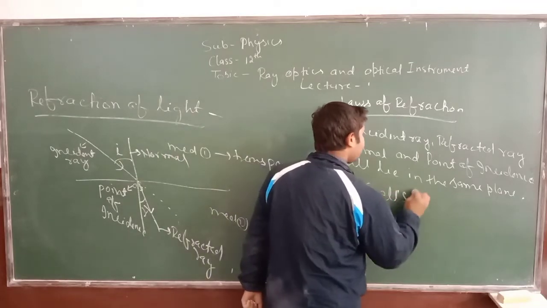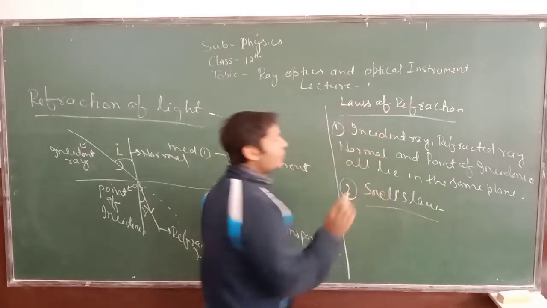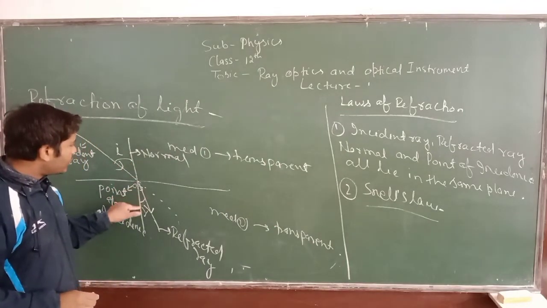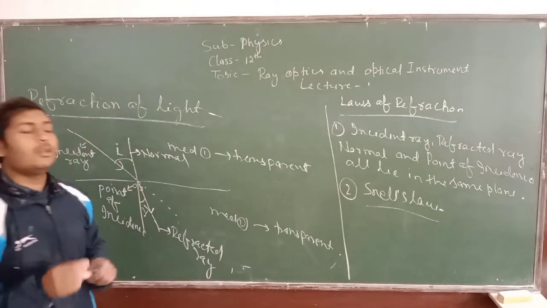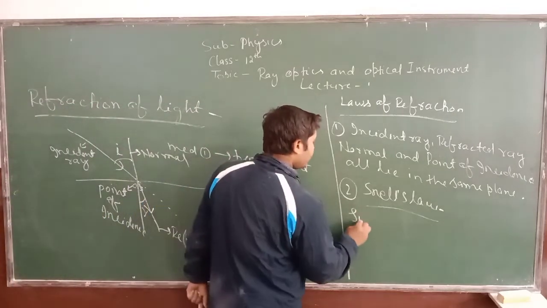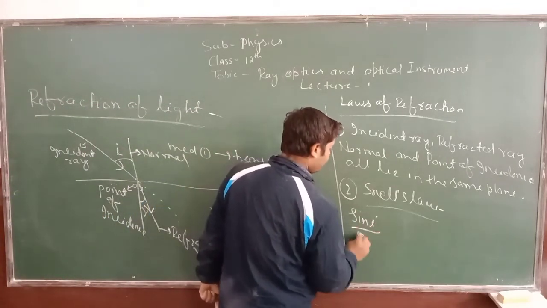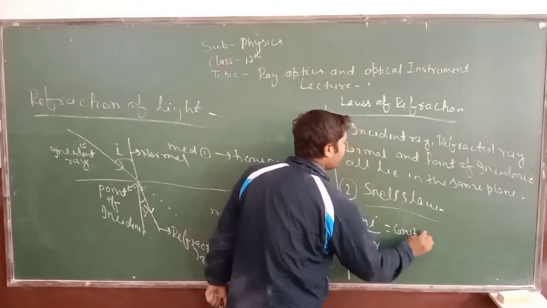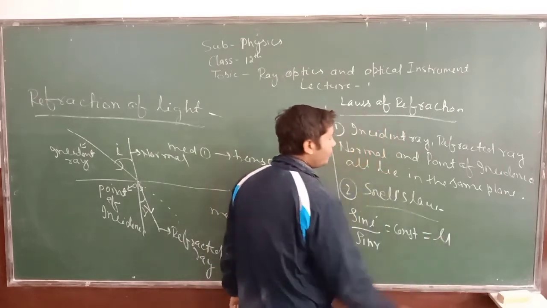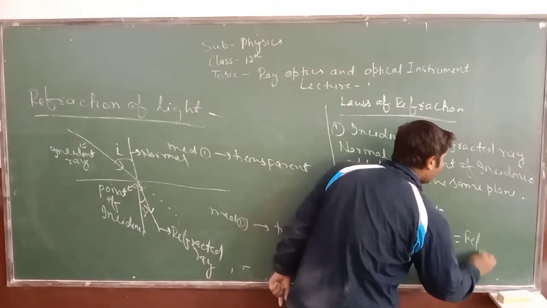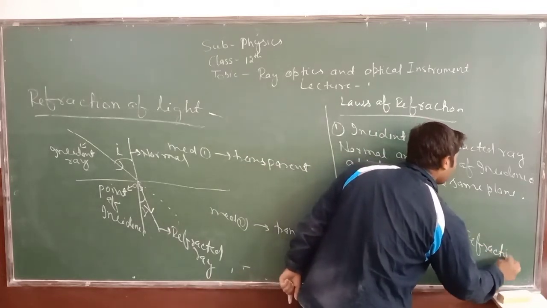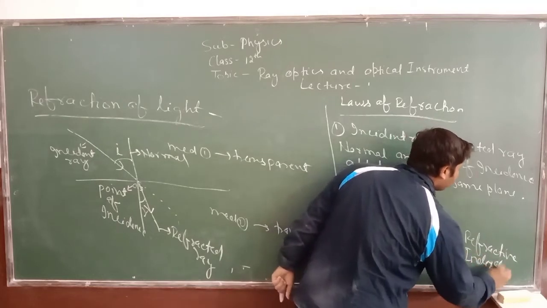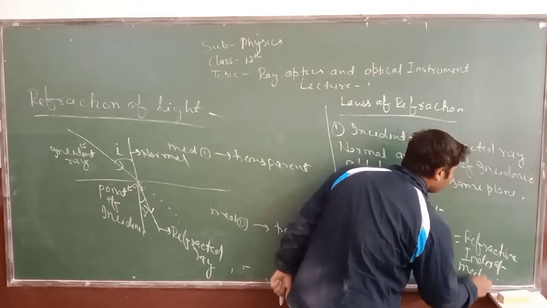This is Snell's law, which states that the ratio of sine of incident angle to the sine of refracted angle is always constant. Means sine I upon sine R is always constant, and this is indicated by mu and is known as the refractive index of the medium.